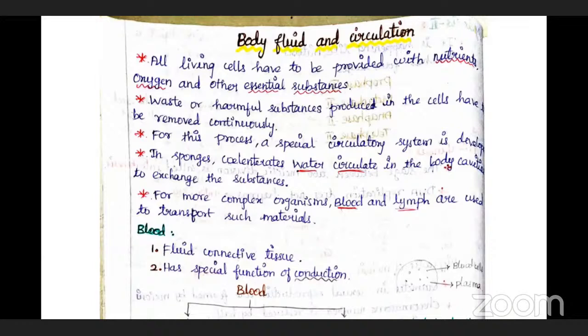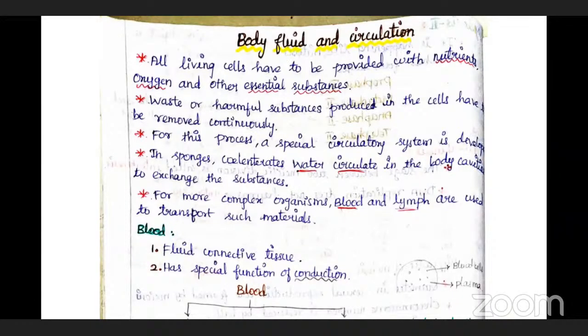So the topic is important: body fluids and circulation. Body fluids means liquid-like things, for example tissue fluids and blood, which are semi-solid or liquid and are called fluids.